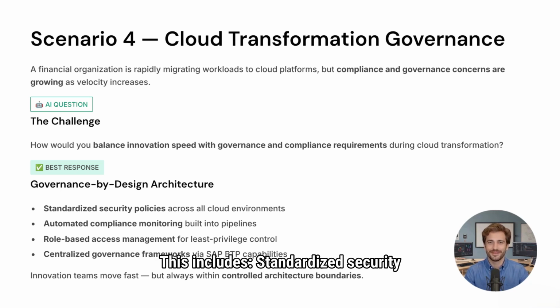This includes standardized security policies, automated compliance monitoring, role-based access management, and centralized governance frameworks. Innovation teams would still operate quickly, but within controlled architecture boundaries. I would also use SAP BTP governance capabilities and architecture review processes to maintain compliance consistency across cloud environments.